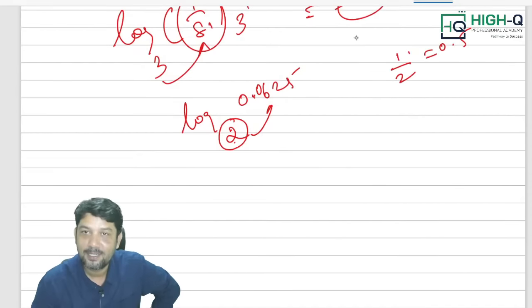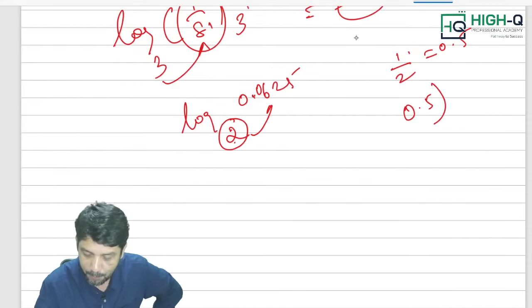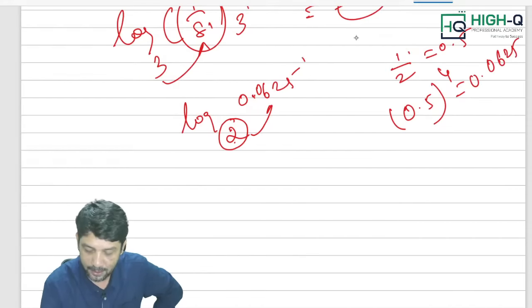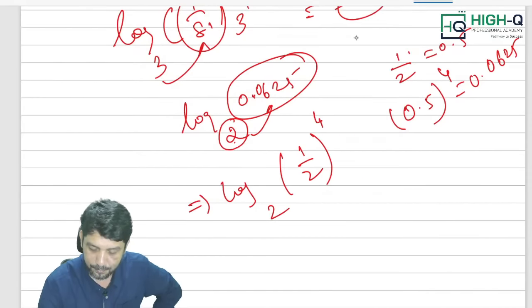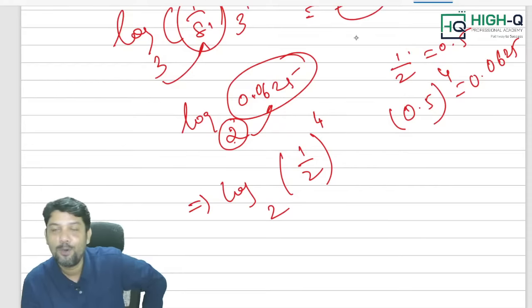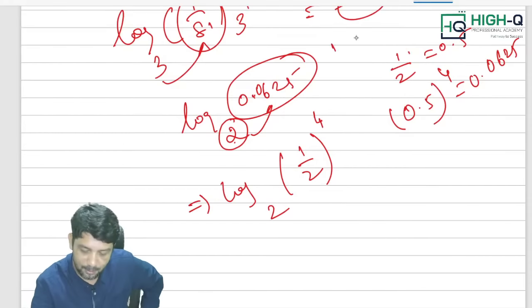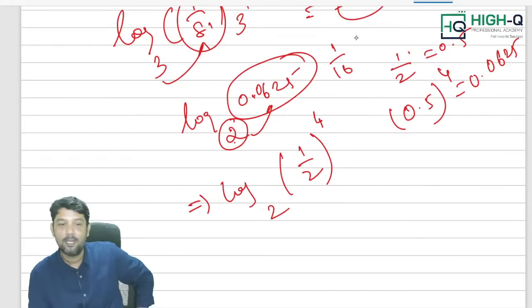Am I right, my dear? So 0.5, the whole power 4 is 0.0625. Actually, this is nothing but 1 by 2 whole power 4, which is 1 by 16. Check your calculator, 1 by 16 is the answer.